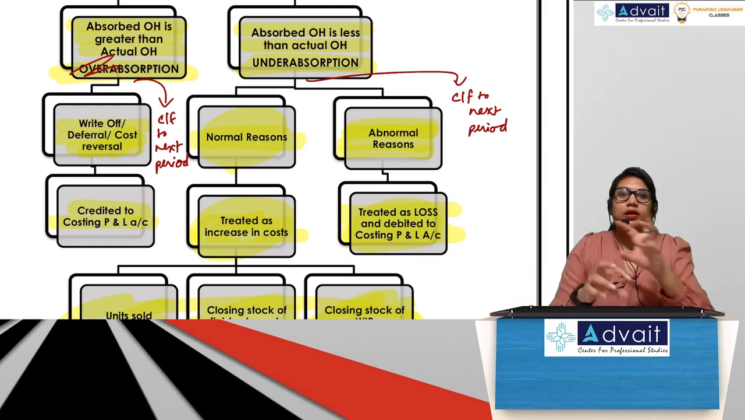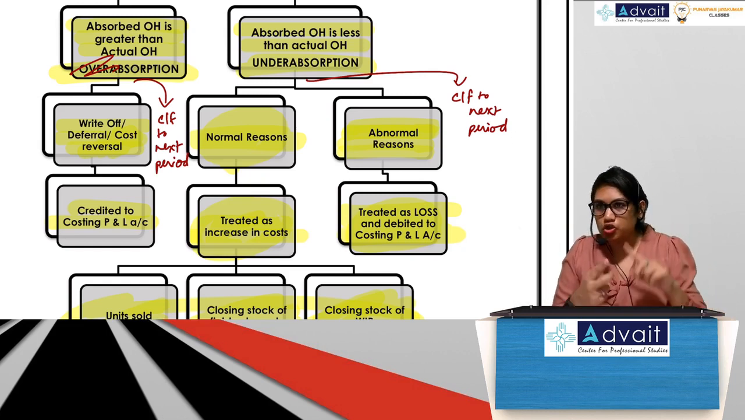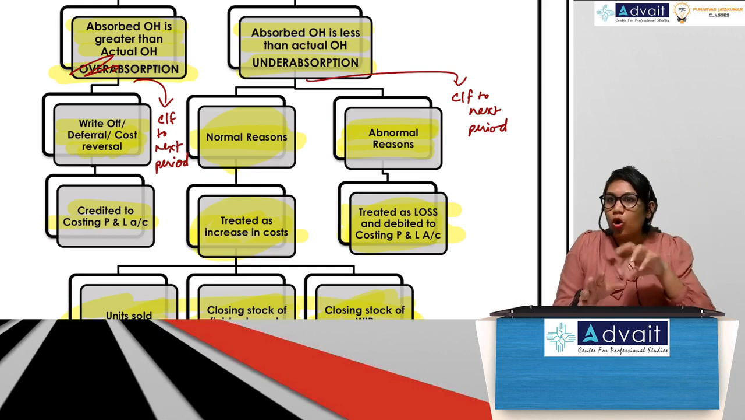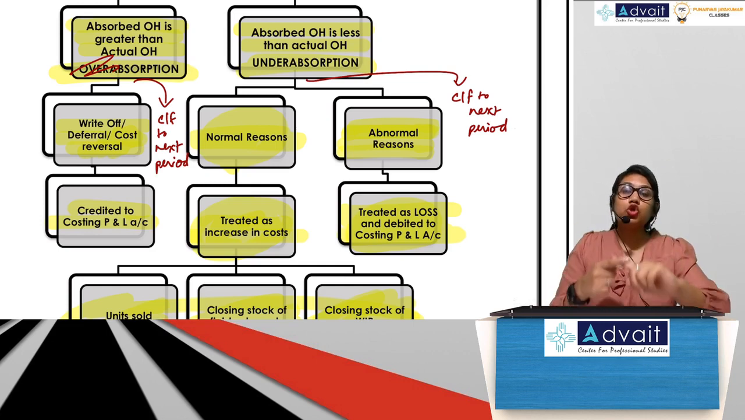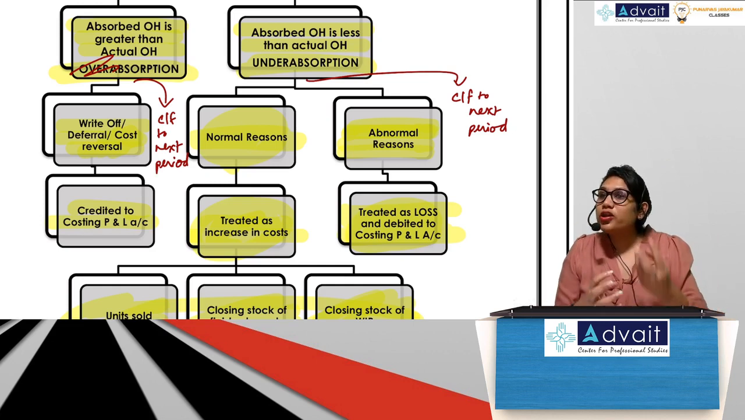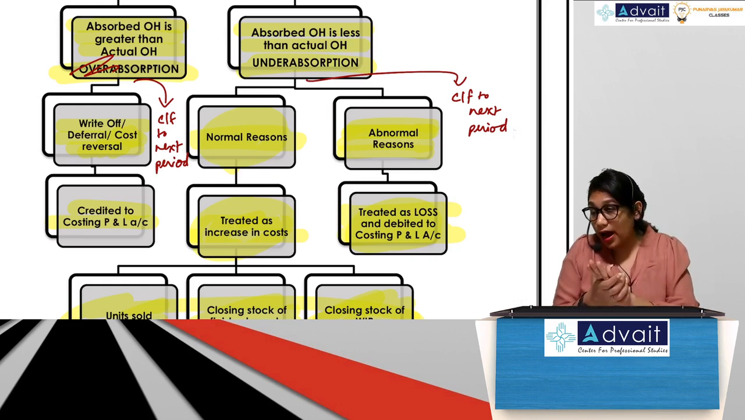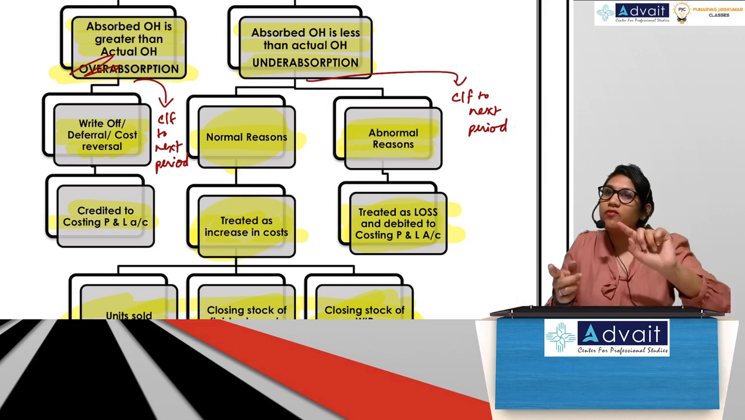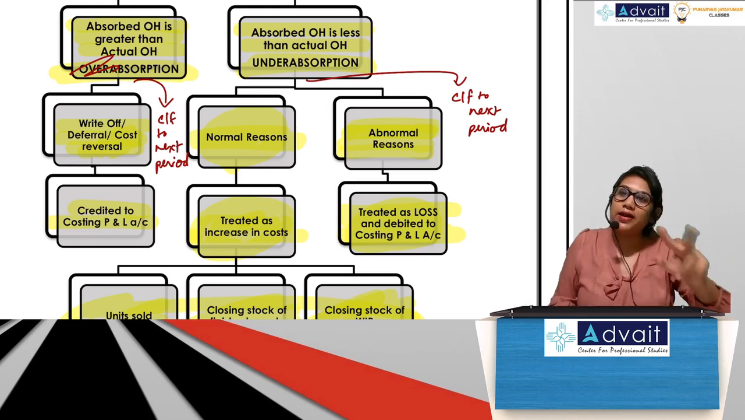So now a quick recap of what we did. Under absorption, over absorption. Under absorption means undercharge. Over absorption means overcharge. Undercharge means I've shown less cost, but I've incurred more. Over absorption means I've shown more cost, but I've incurred less. Correct? So how will I calculate under absorption? Actual overhead will be more than absorbed overhead, so actual minus absorbed will give me under absorption. And when we come to over absorption, absorbed overhead will be more than actual overhead. So I get over absorption as absorbed overhead minus actual overhead.